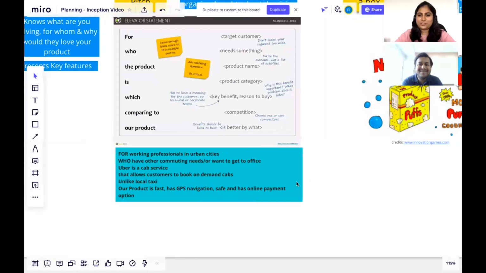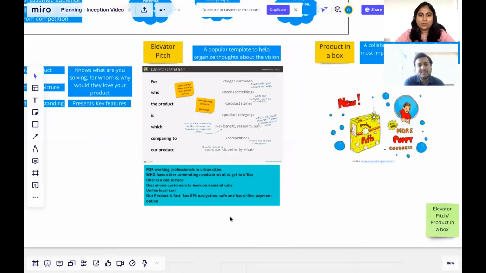Oh, I wish all my sponsors were as kind as you, Ankit. But yes, that's quickly how you can impress your stakeholders or your sponsors. You just need to use this template, ask these questions, and you automatically have a very beautiful statement, which you can call your product vision.